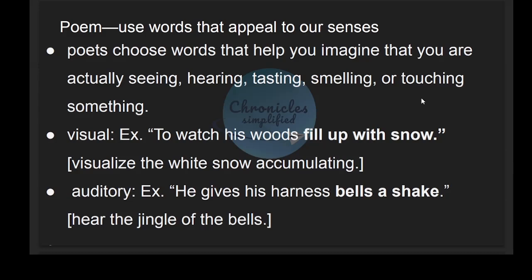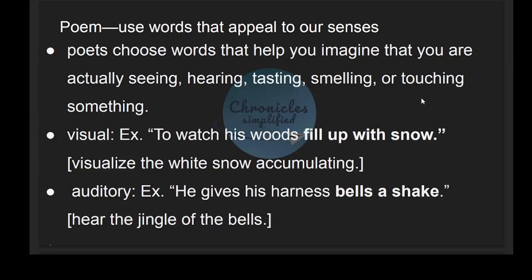Next, poem uses words that appeal to our senses. Poets choose words that help you imagine that you are actually seeing, hearing, tasting, smelling, or touching something. For example, read these lines. To watch his woods fill up with snow. So when you hear this, you automatically visualize the white snow accumulating.